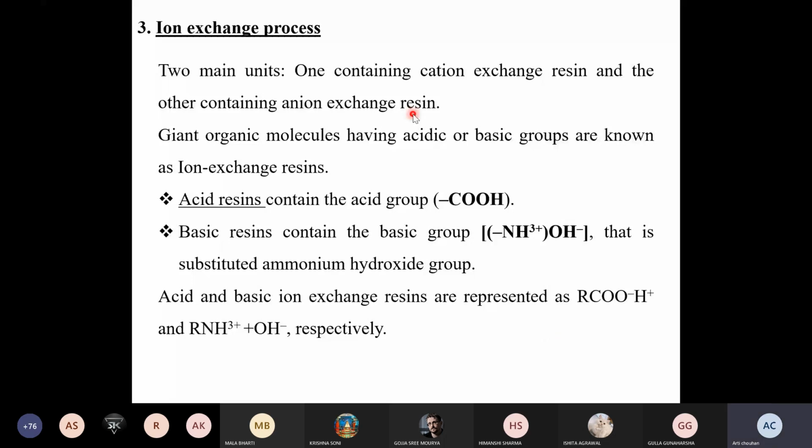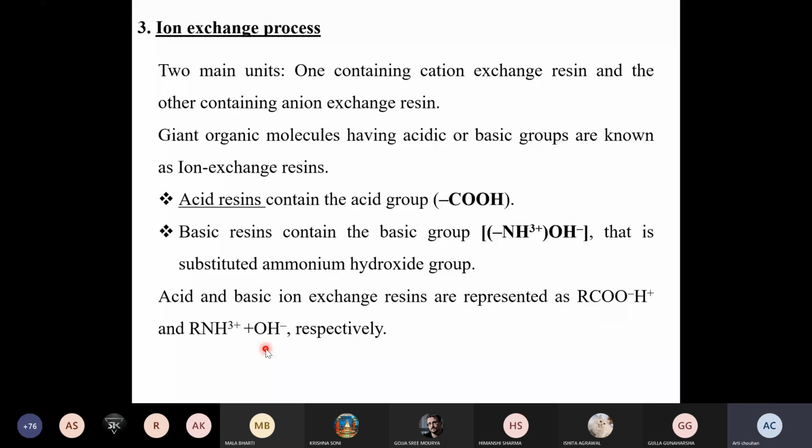So what are these resins? These are giant organic molecules having acidic and basic groups and are known as ion exchange resins. The first one is the acid resin containing the acidic group with these large organic molecules, and the basic resin contains the basic group with these large organic molecules. Okay, so the acidic group is carboxylic acid and the basic group is ammonium hydroxide group. Okay, so the acid and basic ion exchange resins are represented as RCOOH and RNH3OH. Okay, so let's discuss that process.